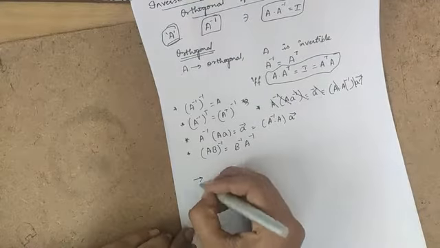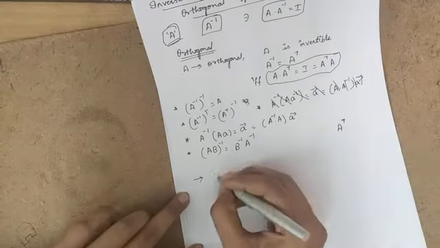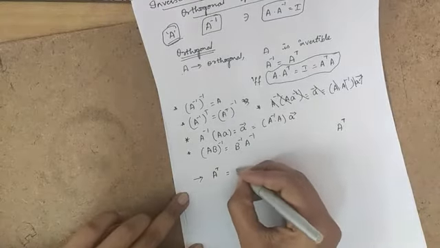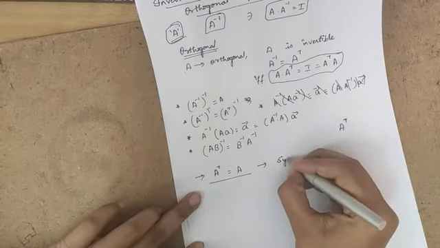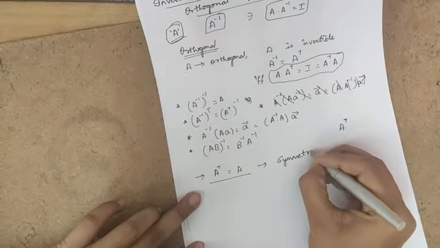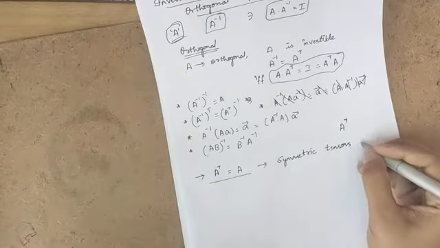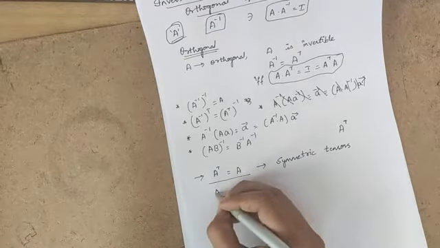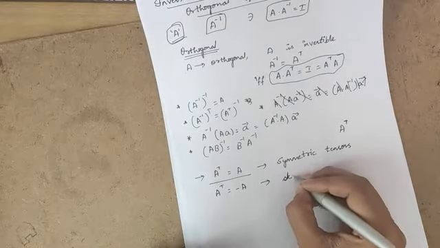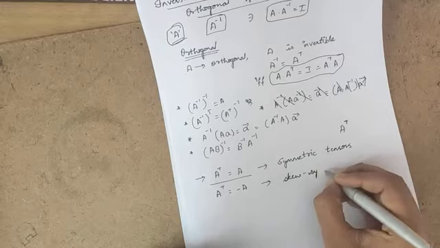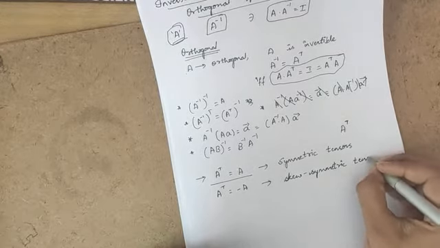Now, if we find the value of A transpose, and if A transpose is equal to A, then we call such a tensor a symmetric tensor. And if A transpose is equal to minus A, then A is said to be a skew symmetric tensor.